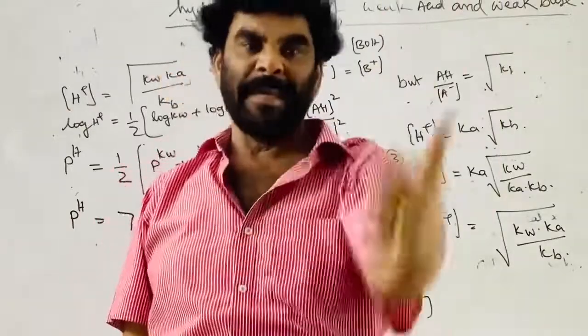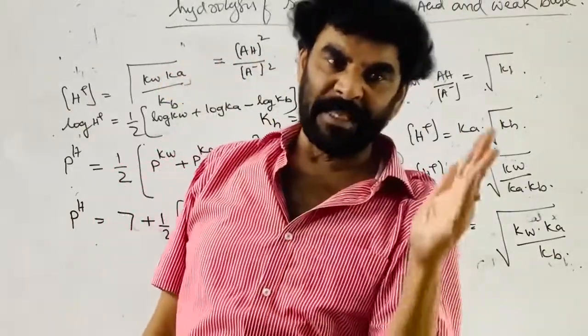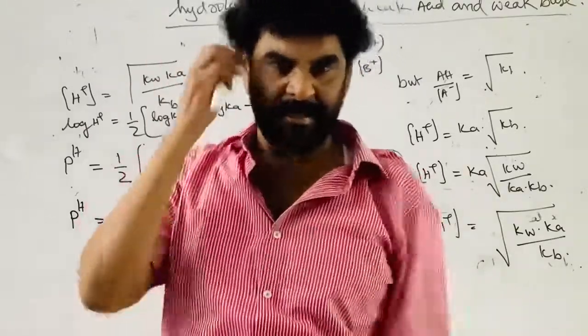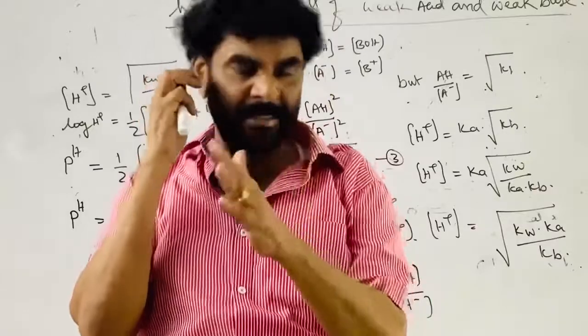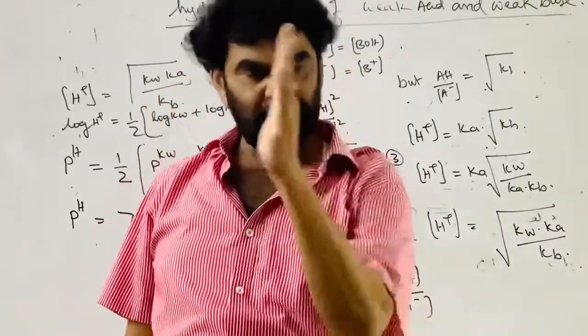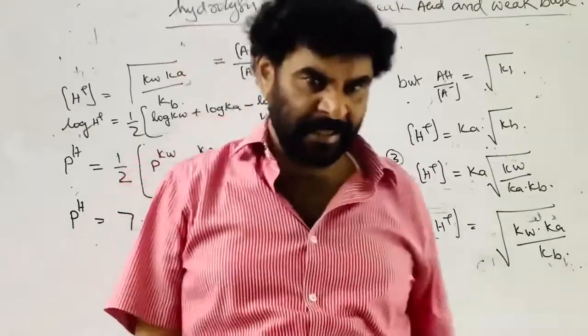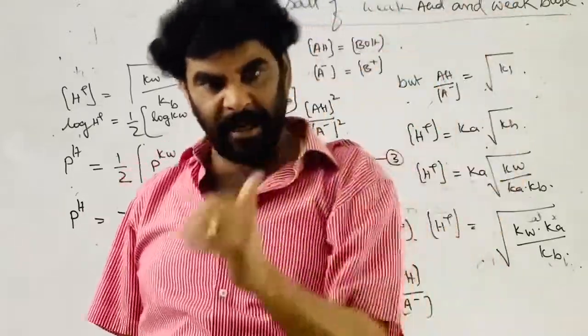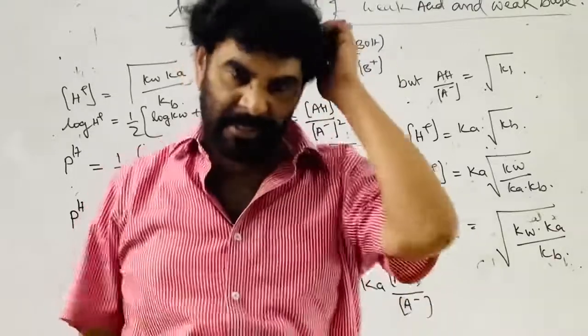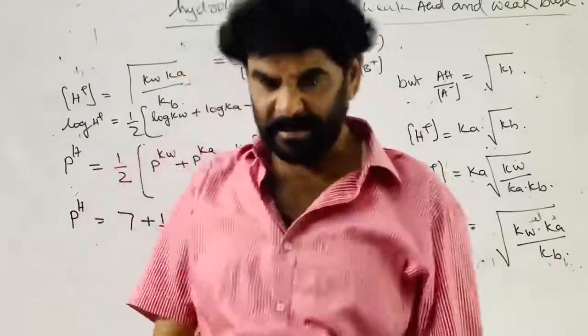The solution will be acidic, and pH will be between 6 and 7, less than 7 and greater than 6. If you take ammonium cyanide, where Kb is greater than Ka, therefore the solution is slightly basic, that is greater than 7.